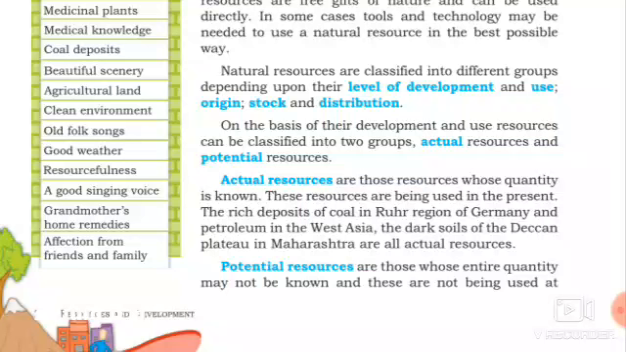What are potential resources? They are resources whose entire quantity may not be known, and these are not being used at present. We don't know the quantity of those resources in the present, and we are not using them at present. Those are called potential resources. Let's see the examples.